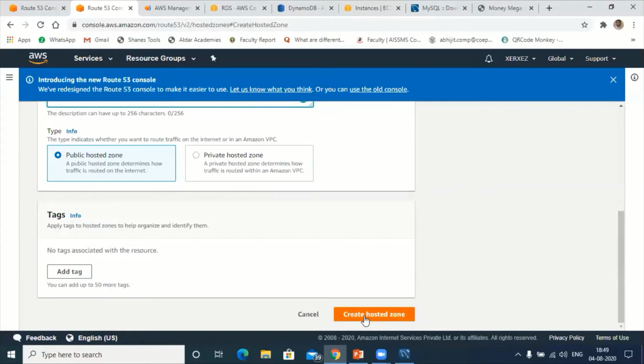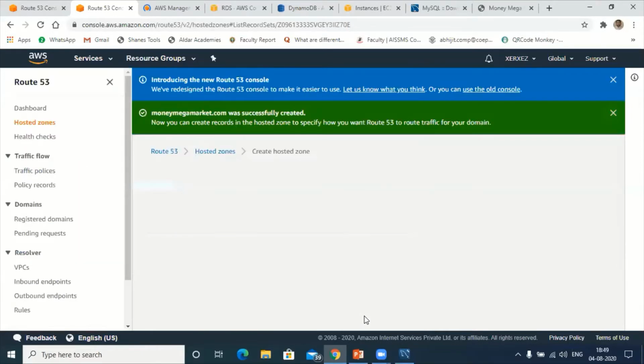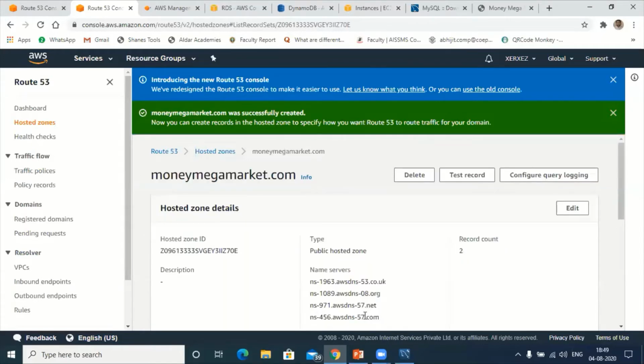Next, go for create hosted zone. This will create one more hosted zone. Remember, there is no restriction. You can create as many zones as you want. Even if you have 100 sites, it is possible to host.